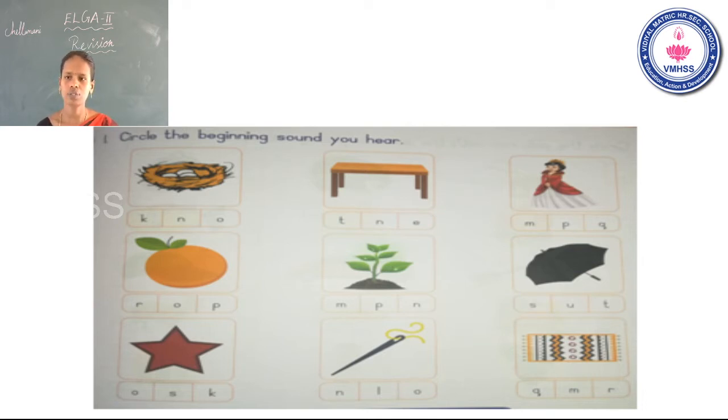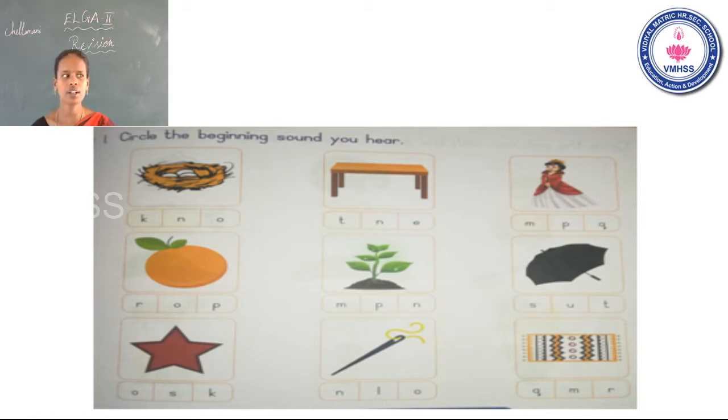Now go to the third one. What is the beginning sound? What do you see in this picture? Yes, queen. What is the beginning sound? Qu. You can circle the letter Q. Is that clear? Now go to the fourth one.